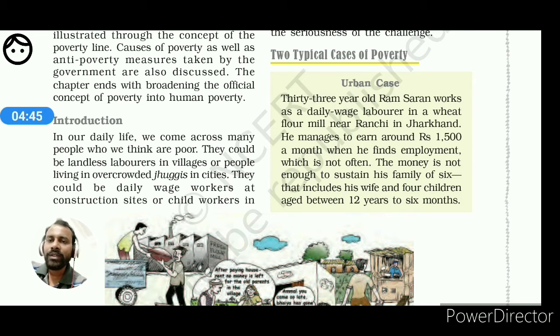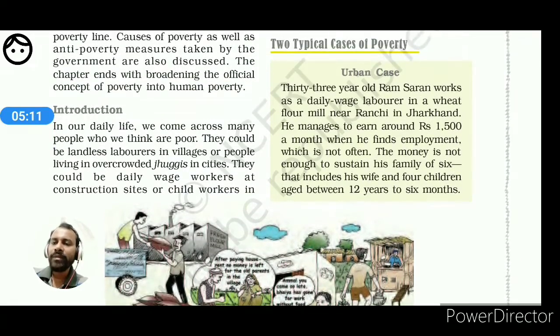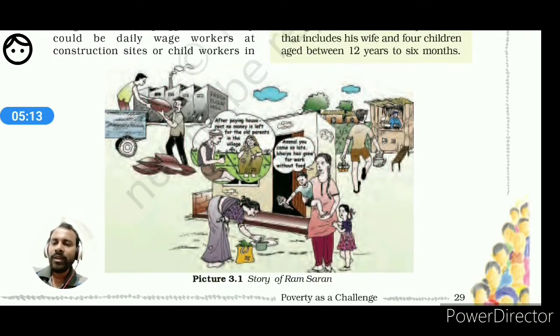Disguised unemployment is one of the most important reasons for poverty in urban areas, whereas in our rural areas, means in the village areas, the problem of the people living there is mainly associated with not having an appropriate amount of land, seasonal unemployment, etc.